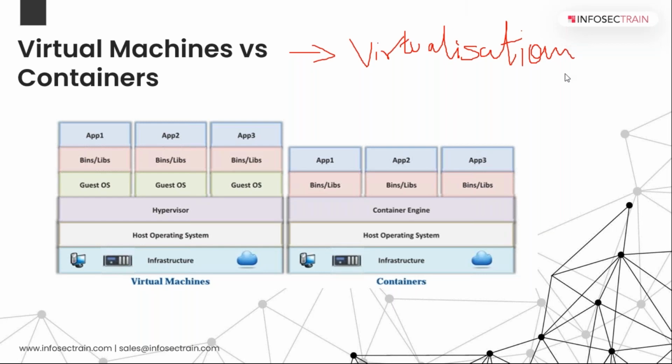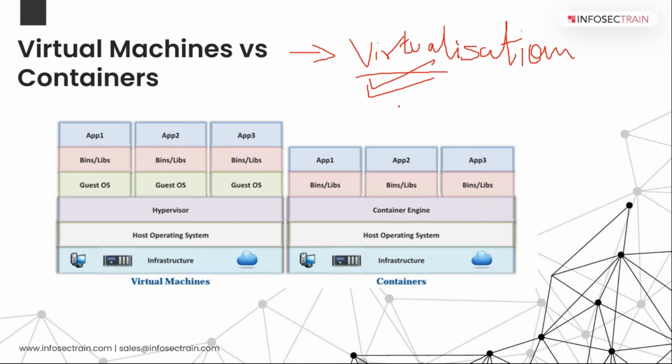What virtualization is, it is the ability to run multiple operating systems in a single physical device, right? Because of this, I can run multiple operating systems on my own device. Right now I'm running Windows, you all can see.